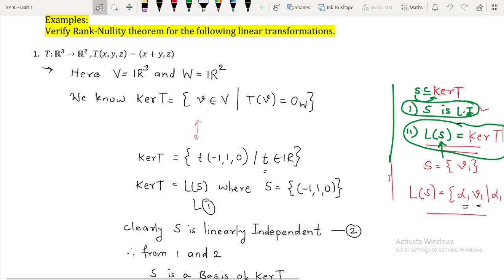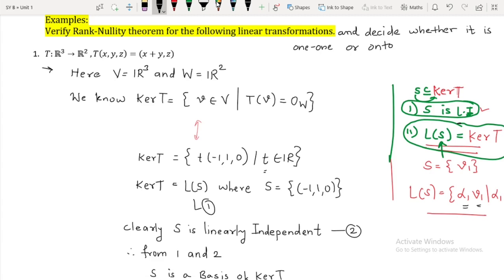Whatever first note we have discussed, by using that we can tell whether it is 1-1 or not, simply by observing the kernel of this linear transformation. Now I will change the question: verify the rank nullity theorem for the following linear transformation, and decide whether it is 1-1 or onto. Okay, let us go for it.